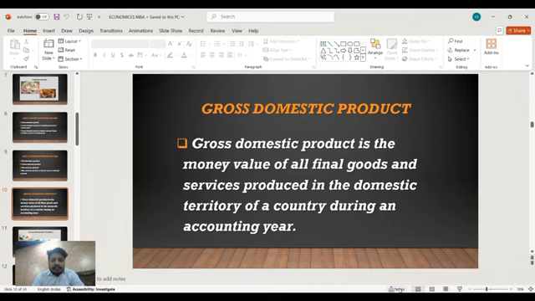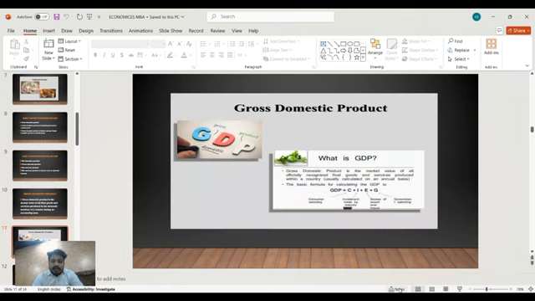Gross domestic product is the money value of all final goods and services produced in the domestic territory of a country during an accounting year. Gross domestic product is the market value of all officially recognized final goods and services produced within a country, usually calculated on an annual basis.